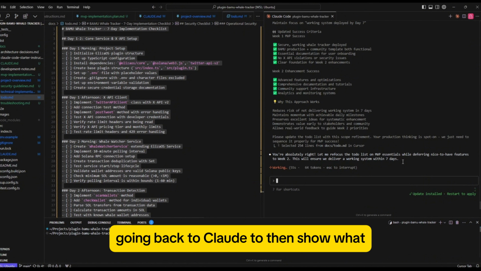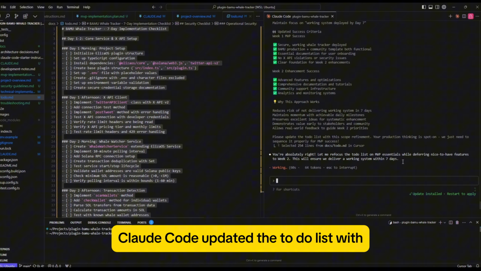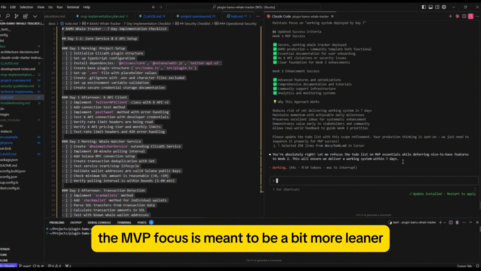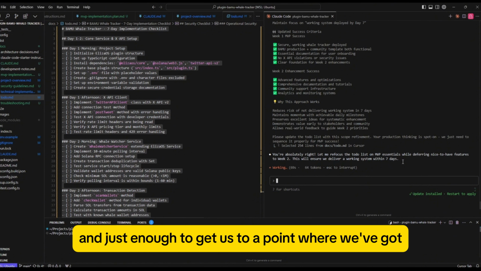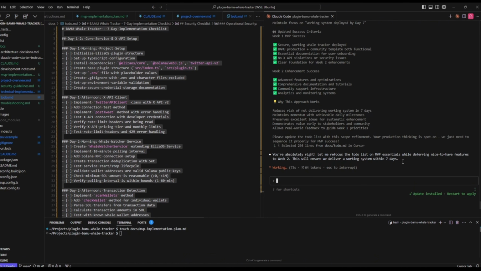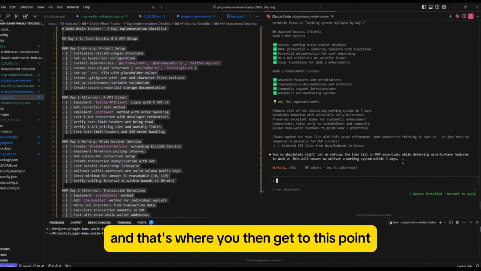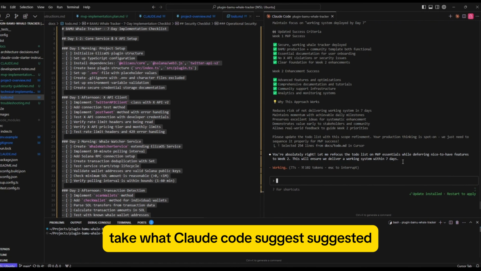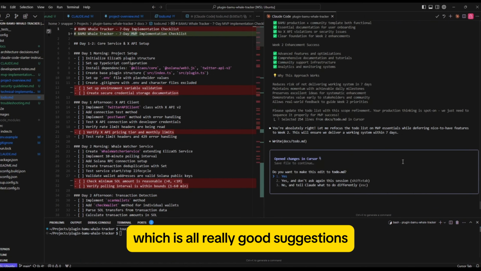Going back to Claude to then show what Claude Code updated the to-do list with, highlighted that fact that, hang on, the MVP focus is meant to be a bit more leaner and just enough to get us to a point where we've got a whale tracker that works. And that's where you then get to this point where you can refine stuff, take what Claude Code suggested, which is all really good suggestions, and defer some to week 2.